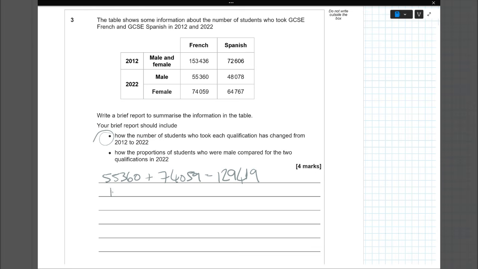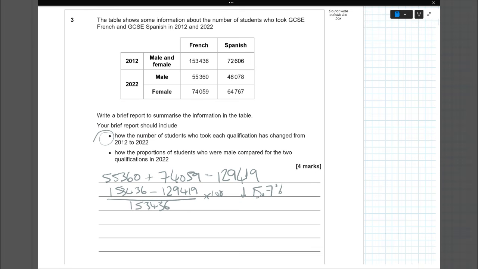153,436 is the value from 2012. Take away 129,419, the value from 2022. That's all going to be divided by 153,436, which is the original amount. So you're working out the difference divided by the original amount, and then we multiply that by 100. And that tells us that it's gone down by 15.7%.